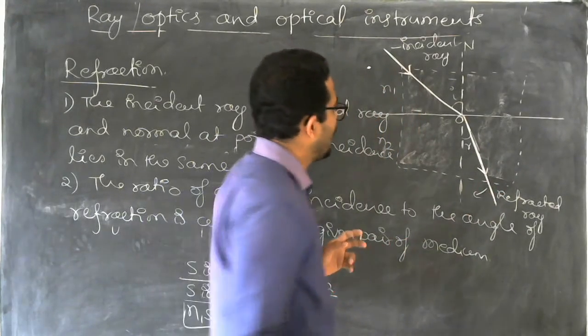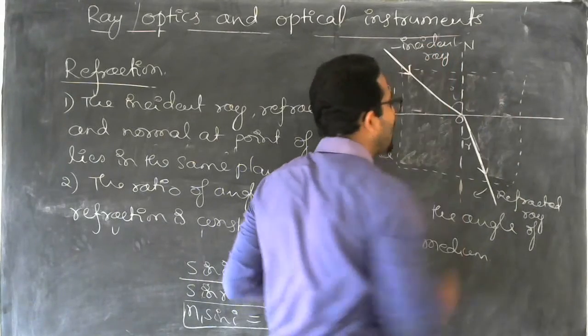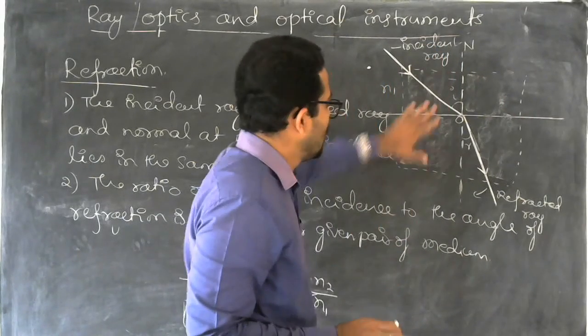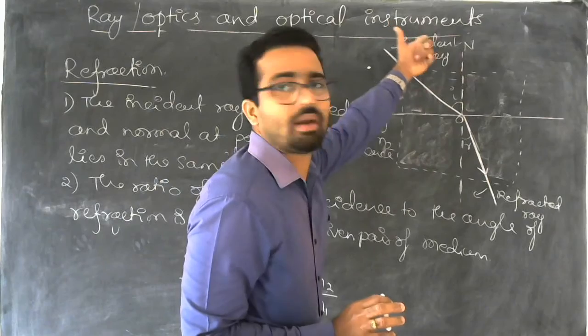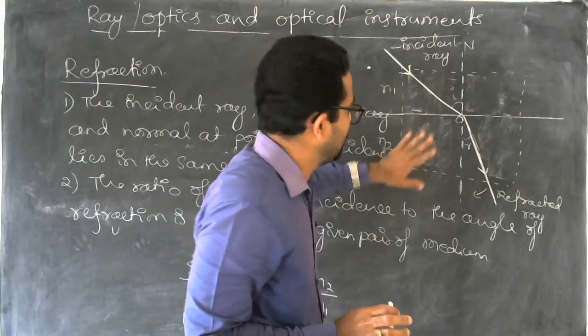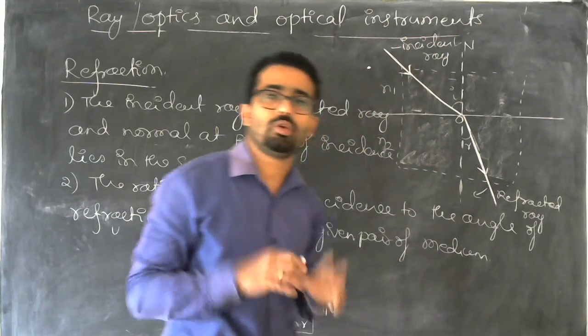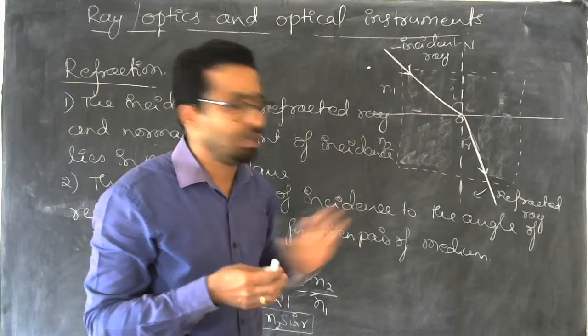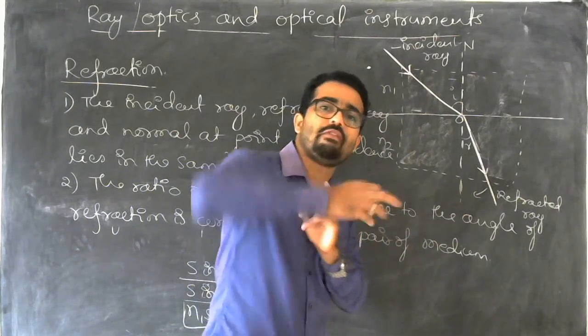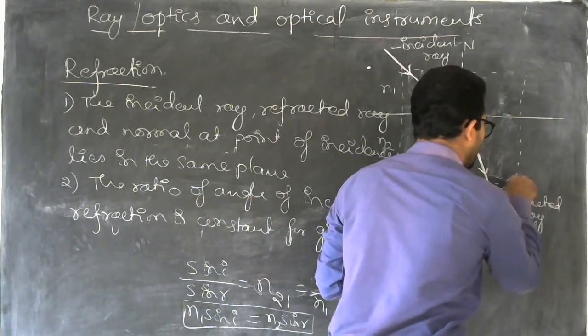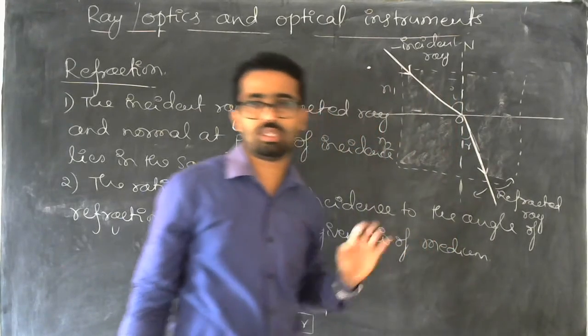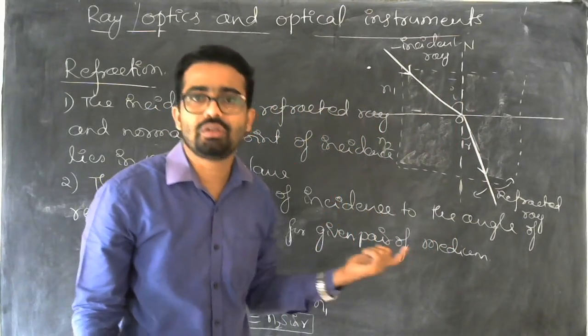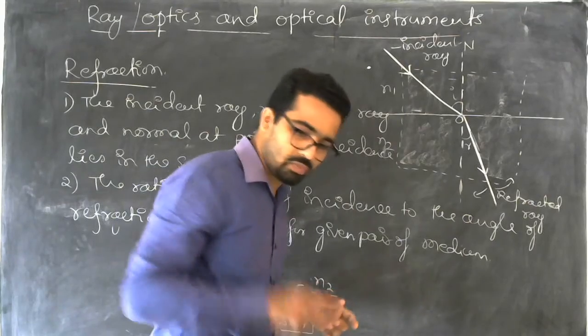And if the ray of light is traveling from denser to rarer, what you have observed is the refracted ray bends away from the normal. So away from the normal. So this was an observation we made in the animation.